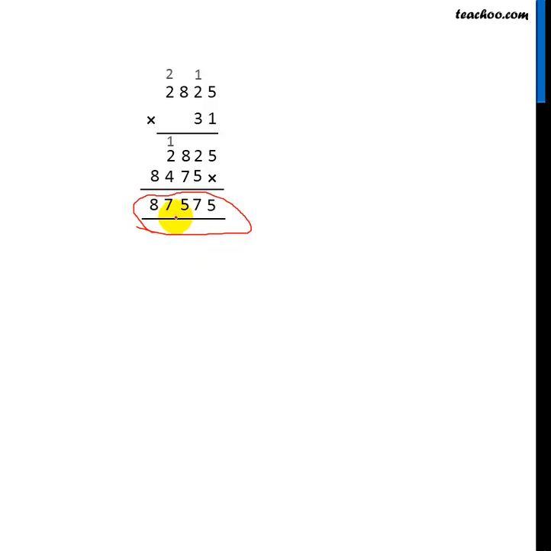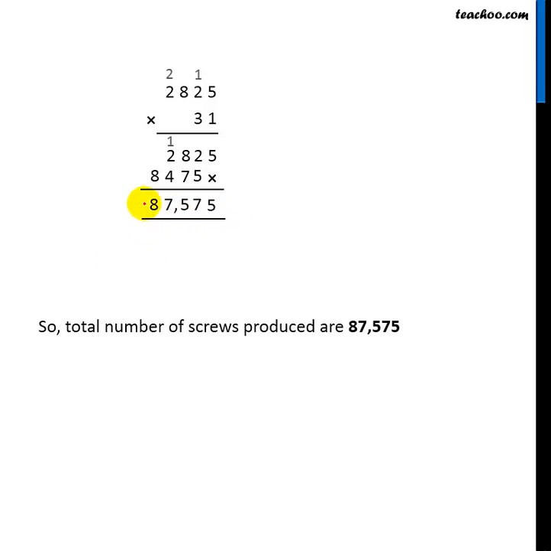Now we add a comma. After 3 digits, we add a comma. So the number of screws produced is 87,575.